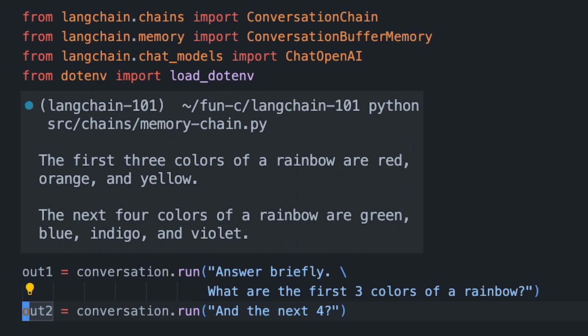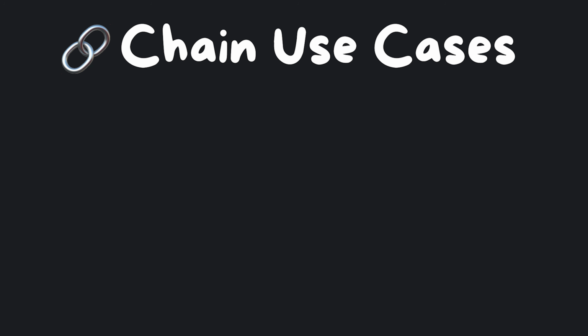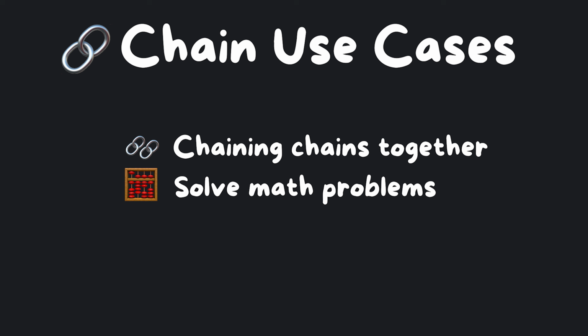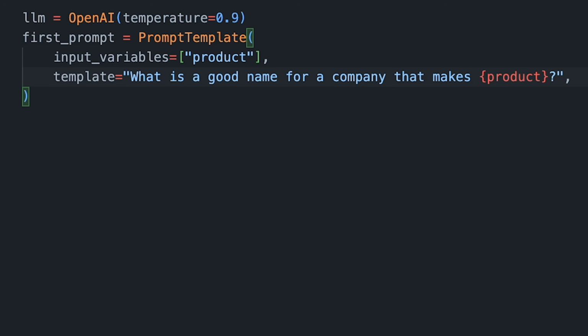You could also create your own custom chains, or use high-level chains to do things like chaining chains together, solve math problems, or even things like letting the LLM write code and then execute it. Let's say we want to create a company name and write a good catchphrase for it. We can chain both LLM calls in a chain. After instantiating our model, we create our first prompt and our first chain.